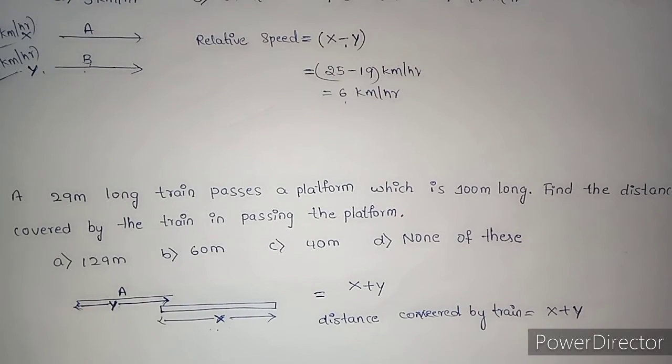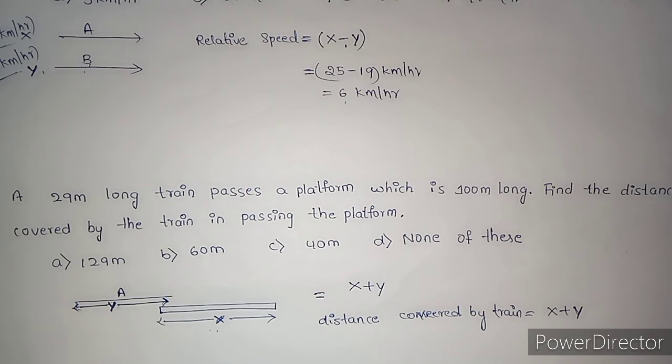Don't confuse. In the previous question I told you, when two trains are moving in opposite direction, we add their speeds, and when they are moving in the same direction, we find the difference of their speeds. Here the concept is to find the distance covered by the train while it is crossing a platform.